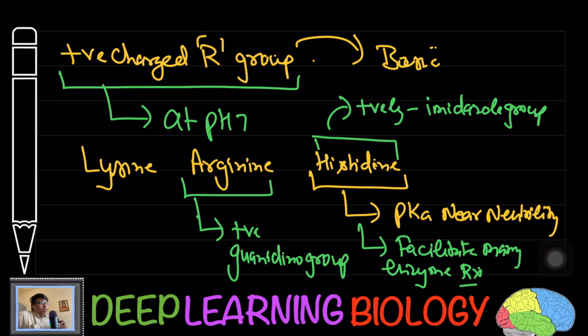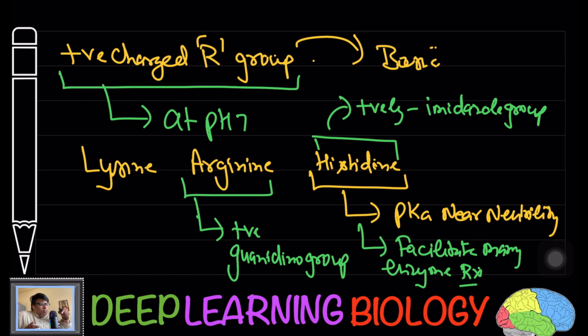At the neutral pH, it can either lose or accept protons. So at a neutral pH, at the cellular pH, it can easily donate or accept protons. So this is going to facilitate many of the enzymatic reactions.